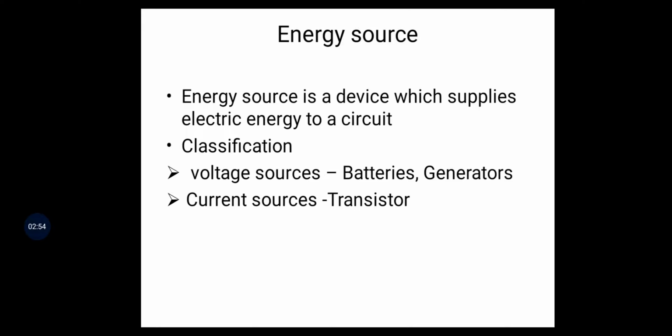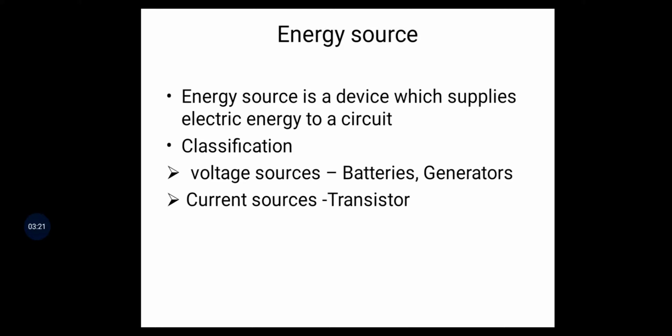Examples of voltage sources are batteries and generators. We know a simple 5-volt battery cell gives 5 volts output, which means it gives the voltage only. When you connect a bulb, it gives the energy to the bulb and the light glows.